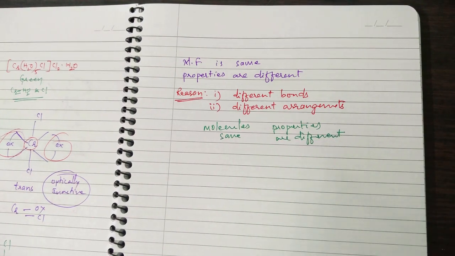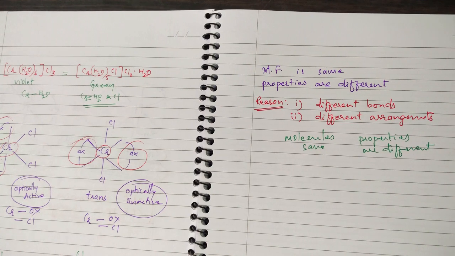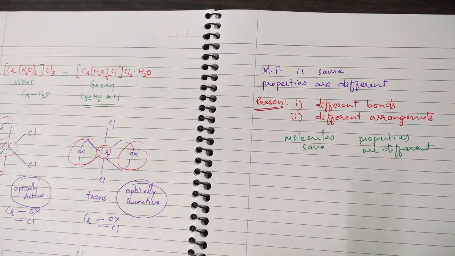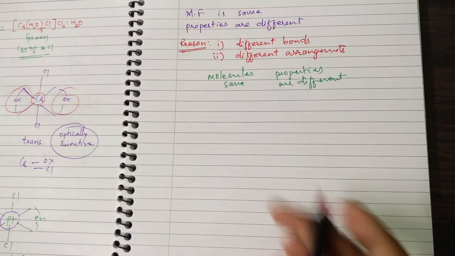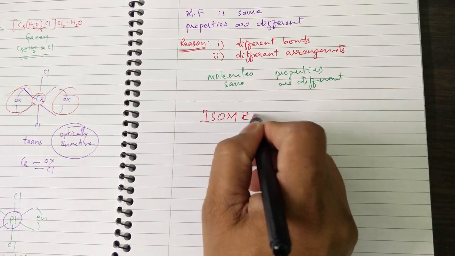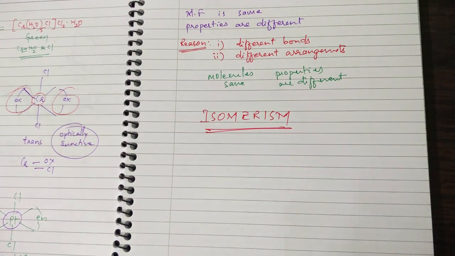Okay. To deal with this type of property or properties of compounds, there is a special branch in chemistry. This branch of chemistry is known as isomerism.